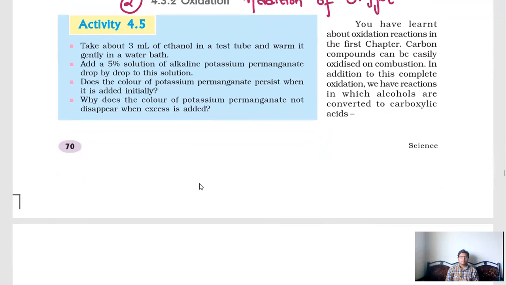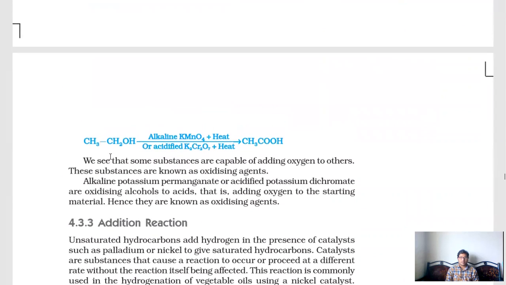Now you take this equation: CH3CH2OH. So what is this compound's name? Meth, eth, and so on, ethanol. Ethanol. When ethanol is heated in the presence of an oxidizing agent.